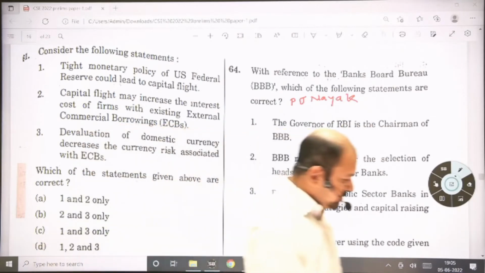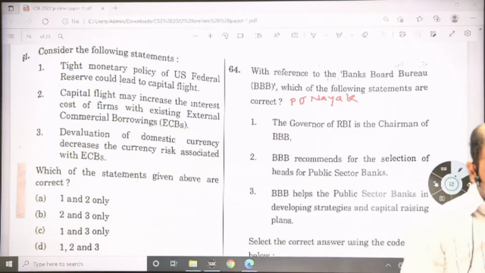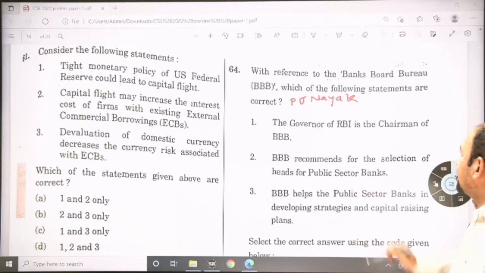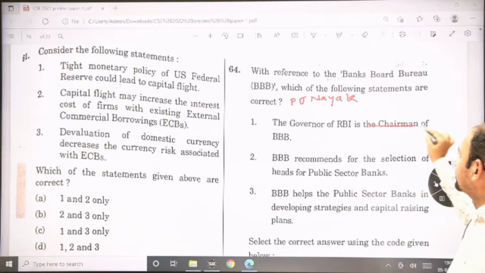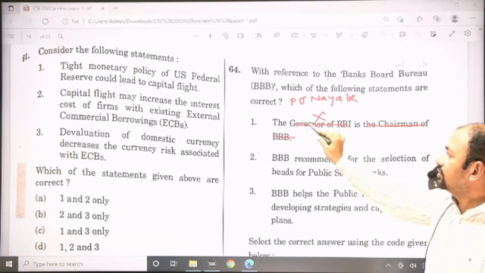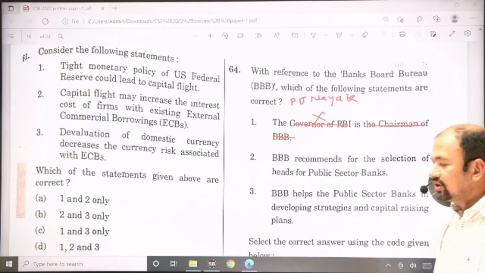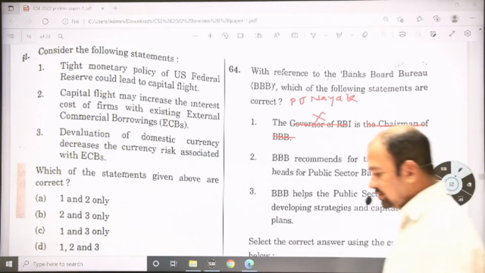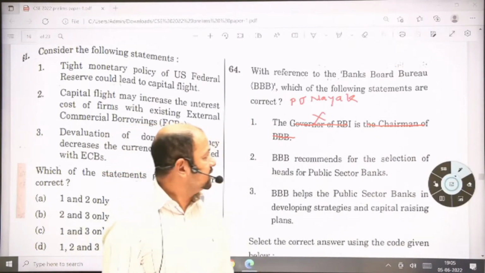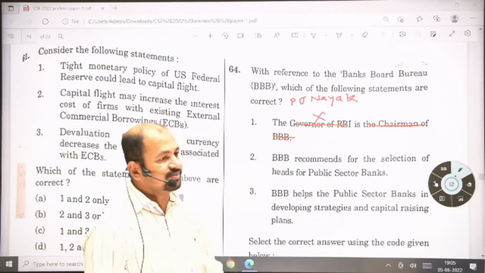PJ Nayak committee. So first statement, the governor of RBI is the chairman of Bank Board Bureau. So this is an incorrect statement. The governor of RBI is not the chairman of Bank Board Bureau. Any expert in economics or banking can be appointed as the chairman. Fine.